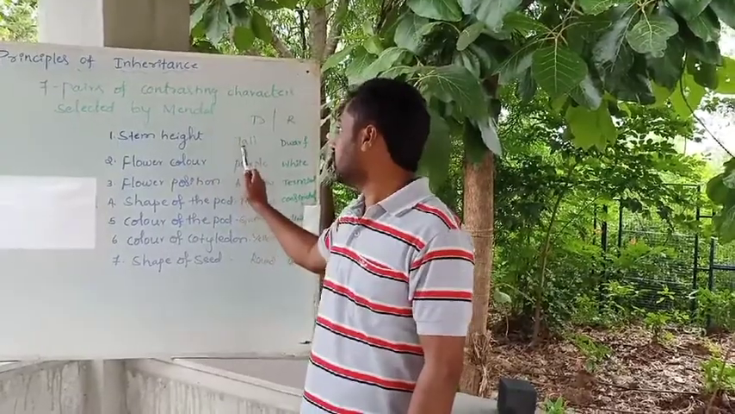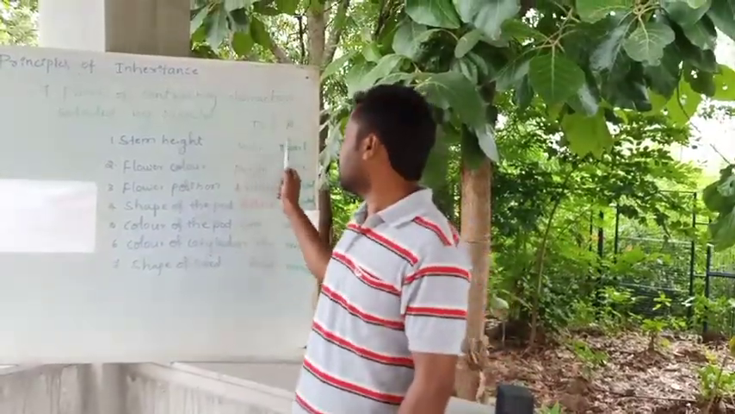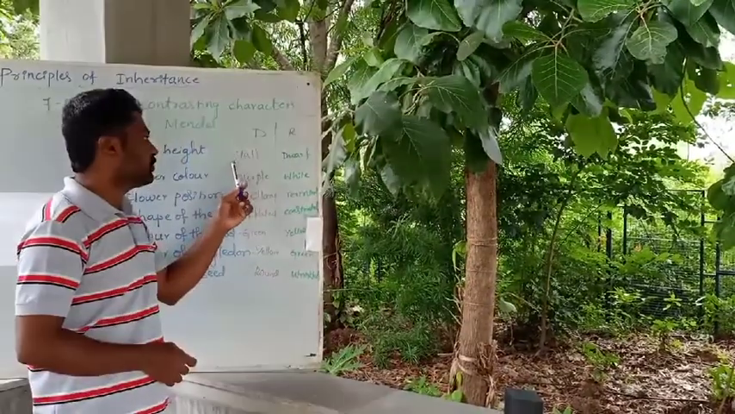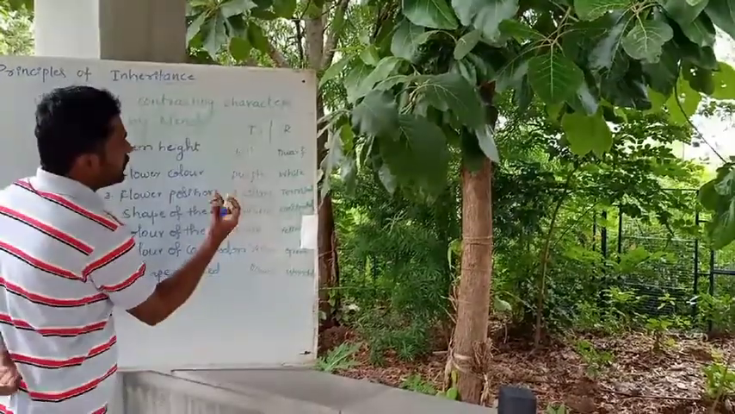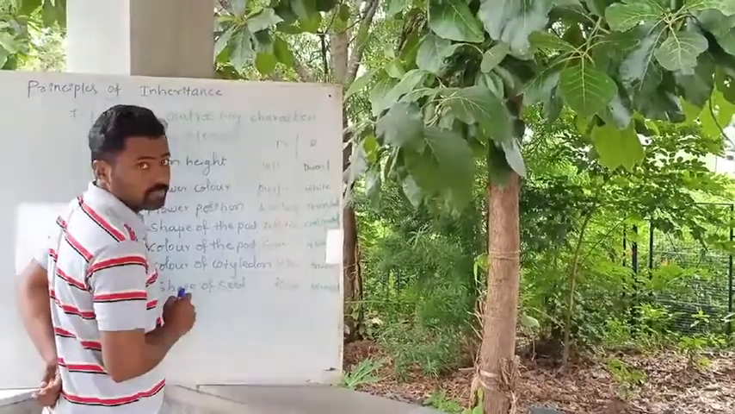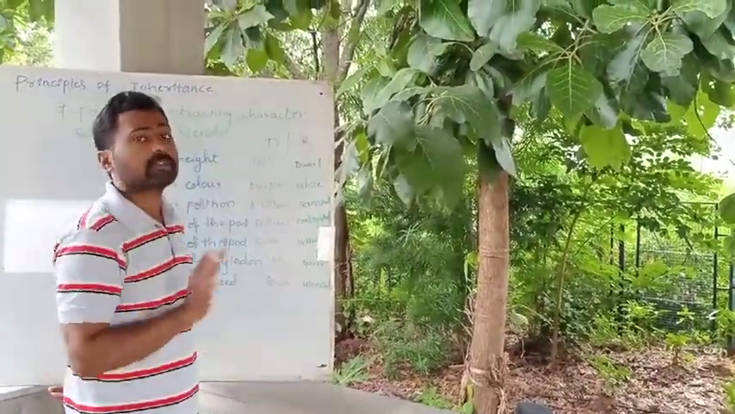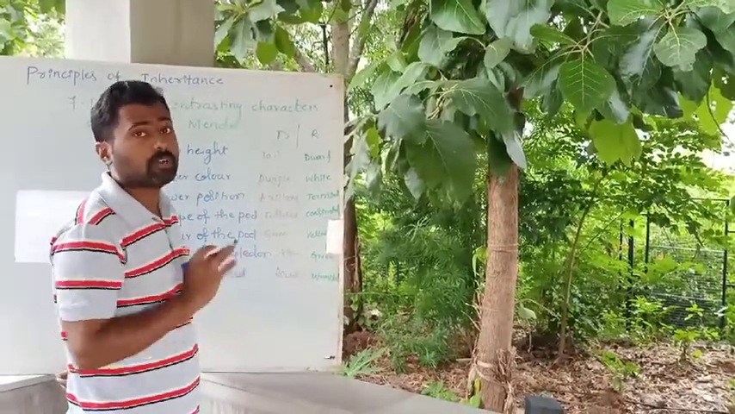See, in stem height there are two contrasting forms, two traits, that can be seen. One is tall, another one is dwarf. Among these, tall is dominant over dwarf and dwarf is recessive. It means that if we cross these two plants, tall and dwarf, the obtained hybrid will be tall. It expresses tall. That I will explain in monohybrid cross, how it will be.